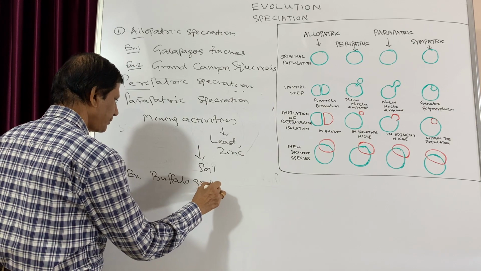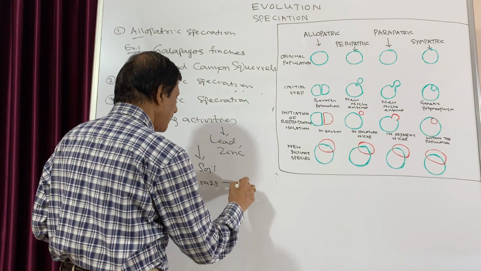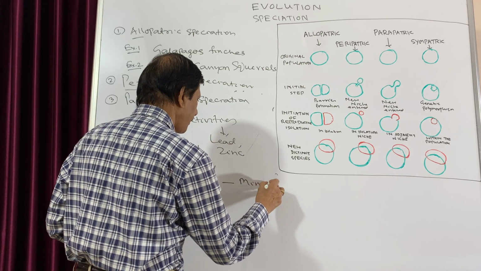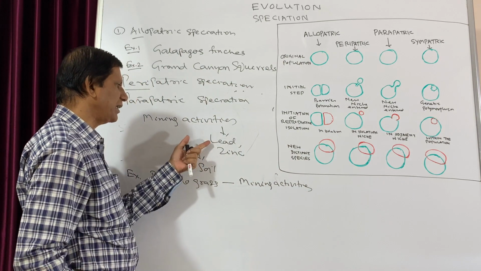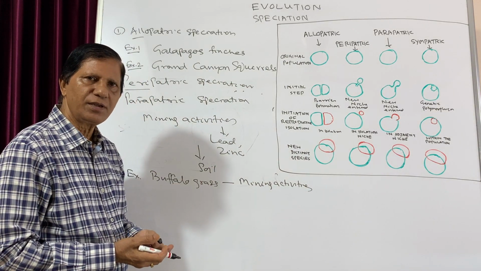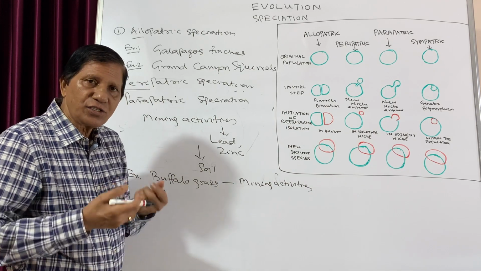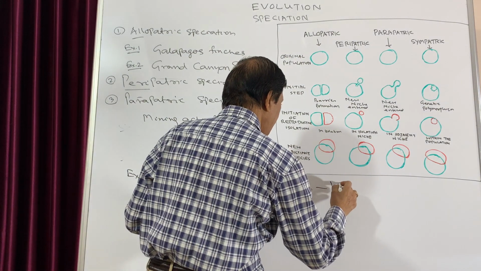Buffalo grass can tolerate the mining activities. That means it can tolerate the lead, zinc, and all these heavy metals. And the adaptations which take place in them are again inheritable.